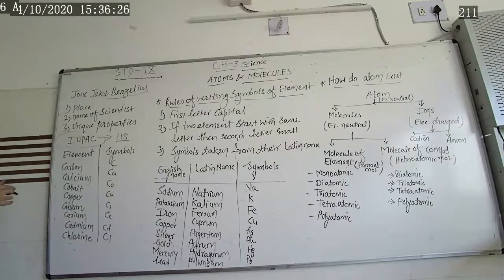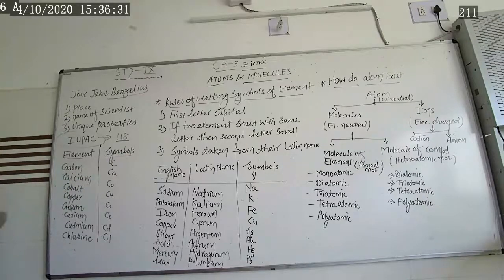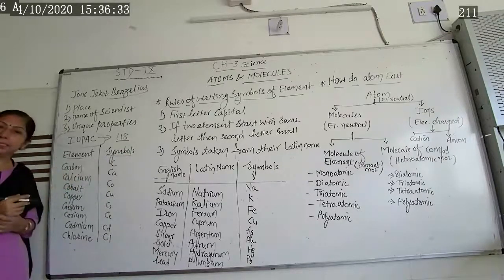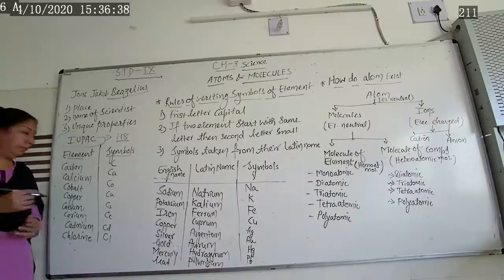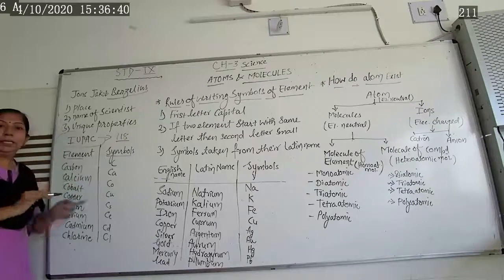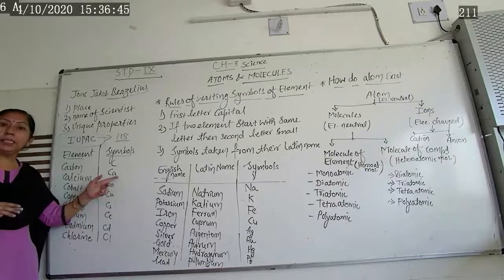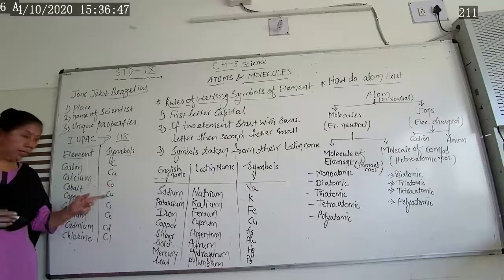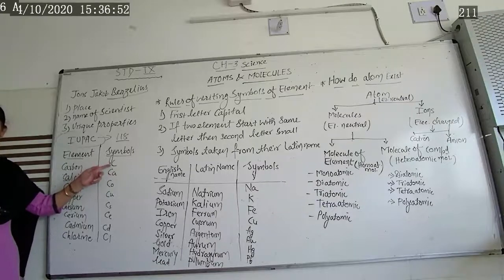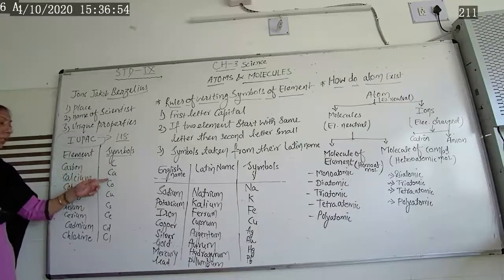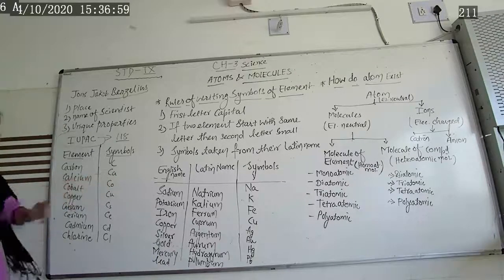Now let us see some symbols and their element names. Carbon, its symbol is given as C. Then calcium: carbon already has the one letter, capital C. And the second letter of calcium is what? Ca. The letter a is small. So calcium is Ca. The first letter is already present in carbon, so the second letter is also considered as a small letter, that is a.